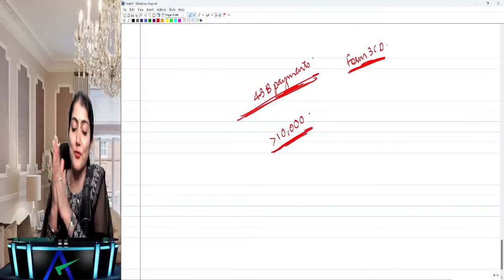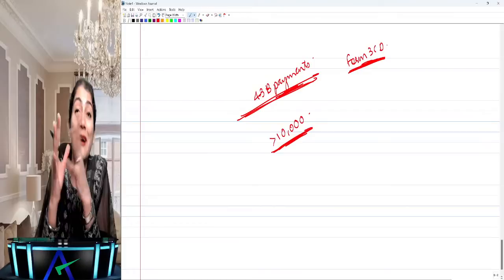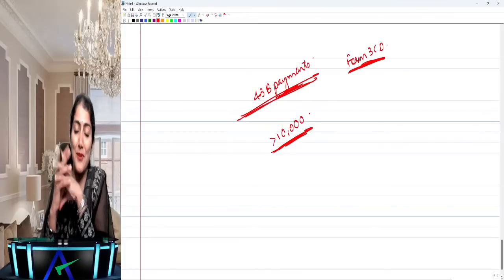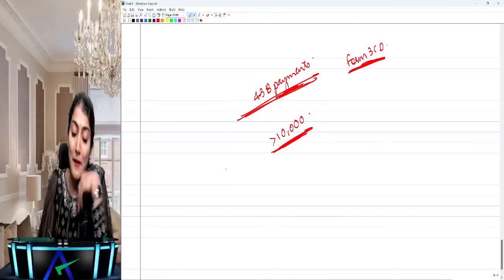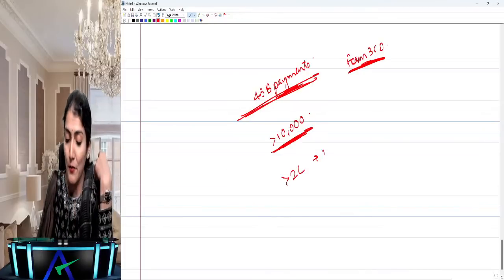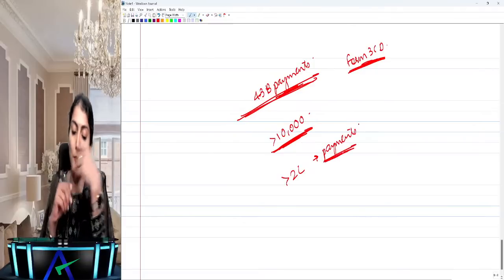Where in CARO do you do the reporting? Sorry, not CARO. Where in the form 3CD do you do the reporting for the same? Payments in excess of 10,000. Right, then also payments in excess of 2 lakh through a single party for a single event or occasion, right? Where do you do the reporting for this one?